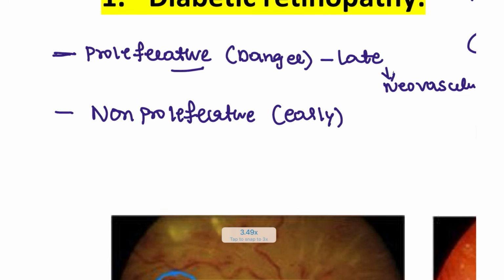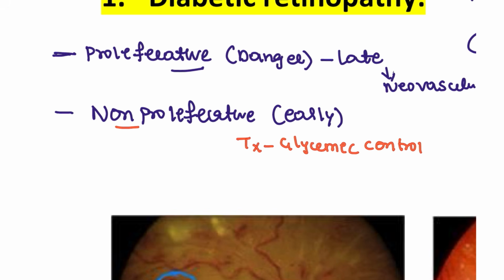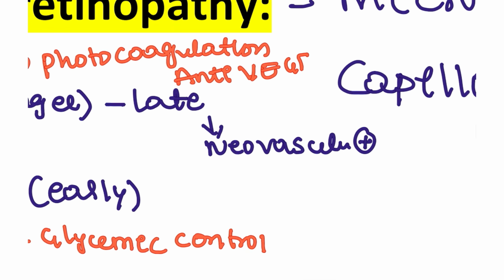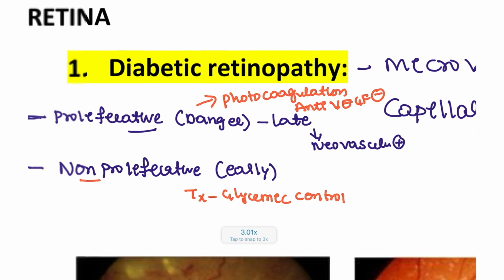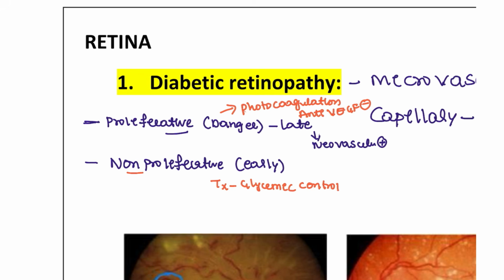Then coming to the treatment of these patients. What is the treatment that we can give for patients who are at early stages? Simply, you have to go for glycemic control and monitoring of the glucose levels. In proliferative phases, neovascularization has already happened. So for this patient, we can go for photocoagulation and anti-vascular endothelial growth factor drugs to block the vascular growth factor. These drugs can also be given for the proliferative phases, right?